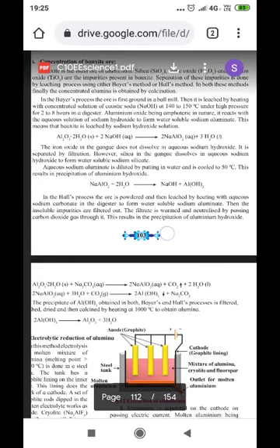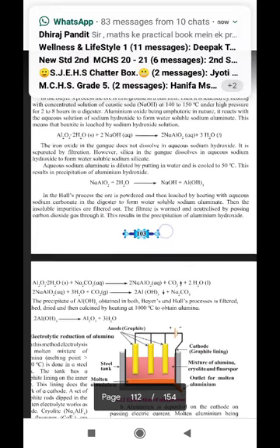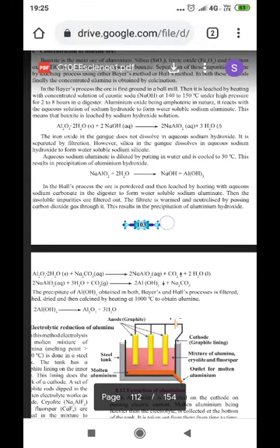So here, what remains unaffected is the residue which is left out and removed as gangue. Now here, aluminum oxide with a molecule of water and sodium hydroxide react with each other to form sodium meta-aluminate, and a water molecule is given out.